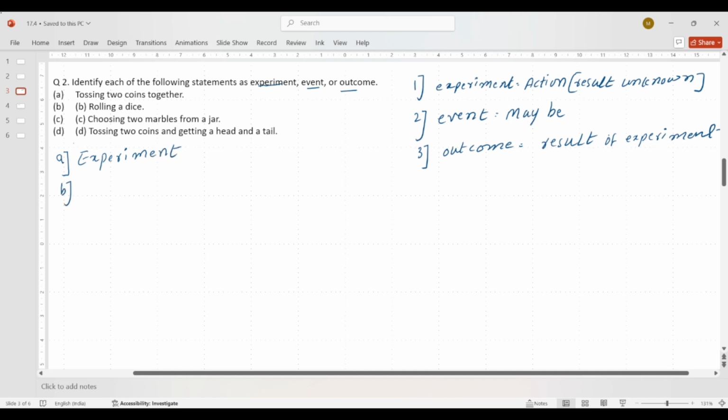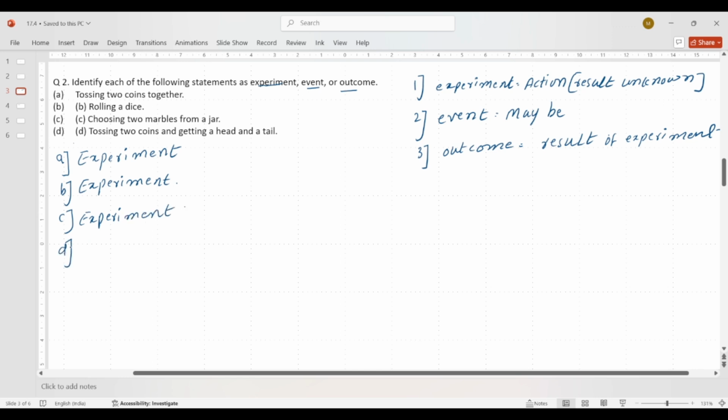Okay, let's check the B one. Rolling a dice. Again, this is the same case. We are just rolling a dice. We don't know the result. So, action and result unknown. That is experiment. The next one, choosing two marbles from a jar. We are going to choose two marbles from a jar, but we don't know the result. So this is again an experiment and we don't know the result. So experiment.